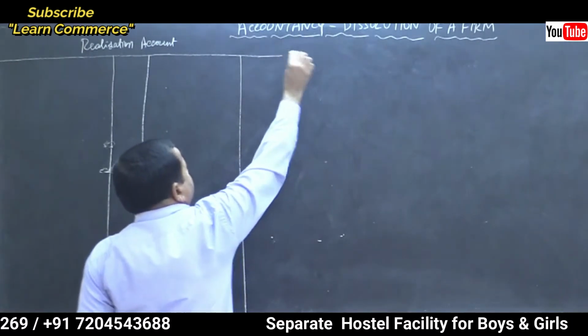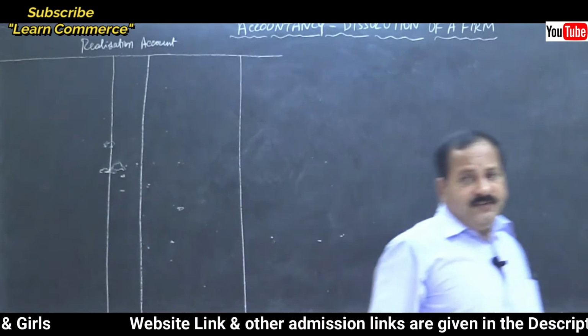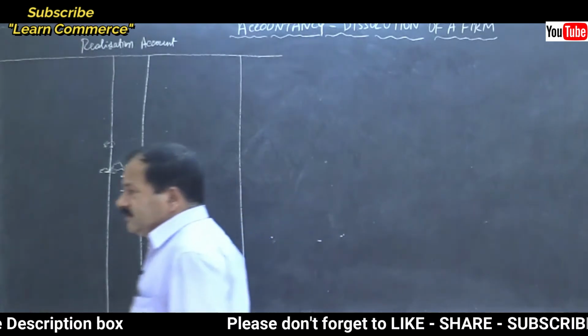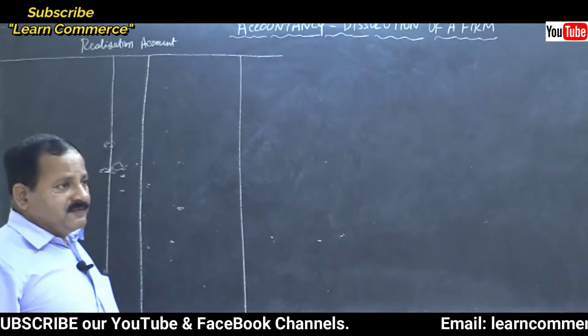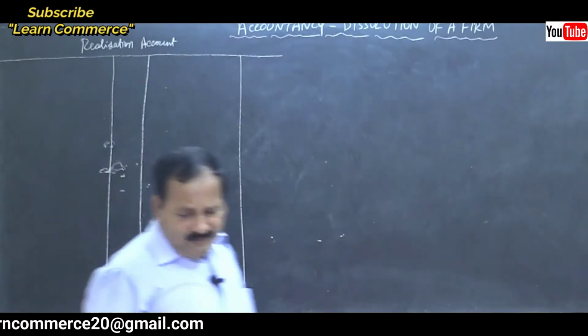Yes, debit, credit, it is a ledger account, isn't it? Debit, credit, particulars, date is not required, particulars, JF, amount in rupees. That's all. So let us start one by one.